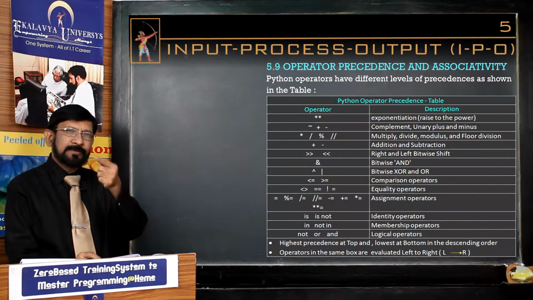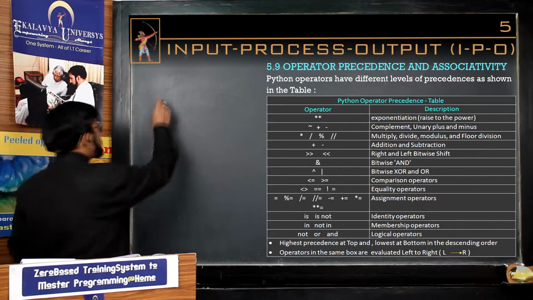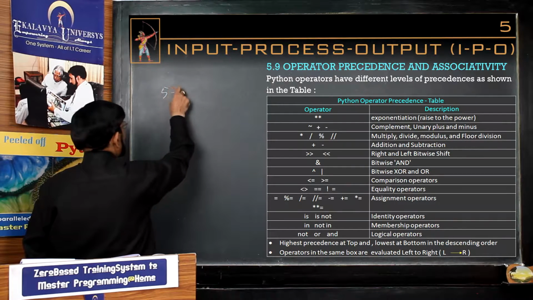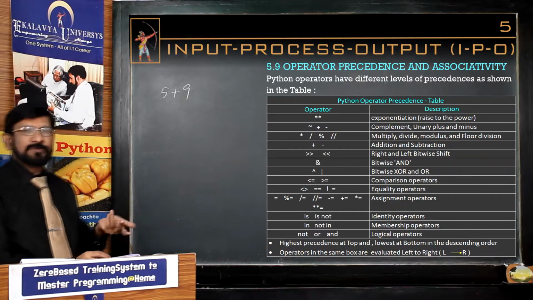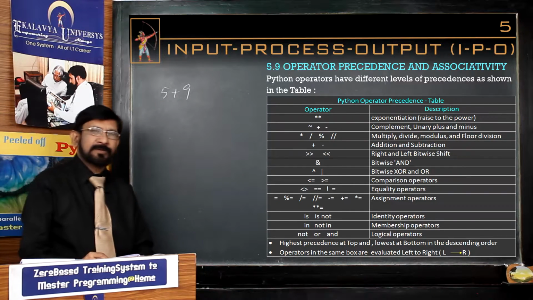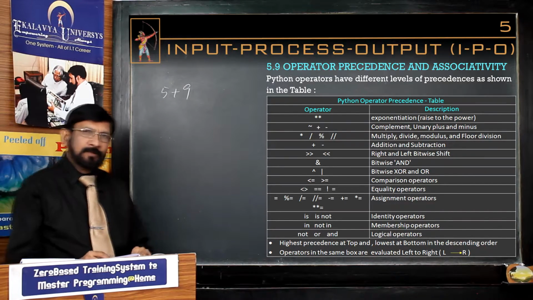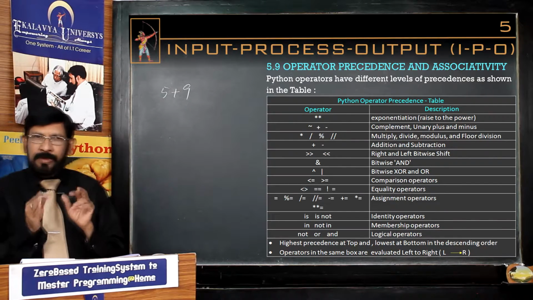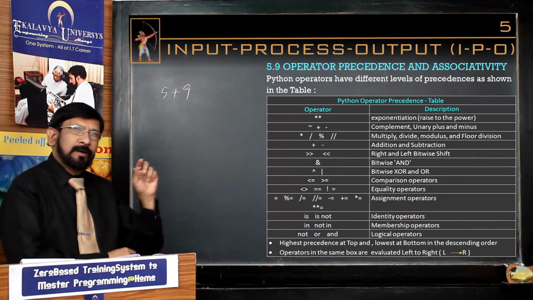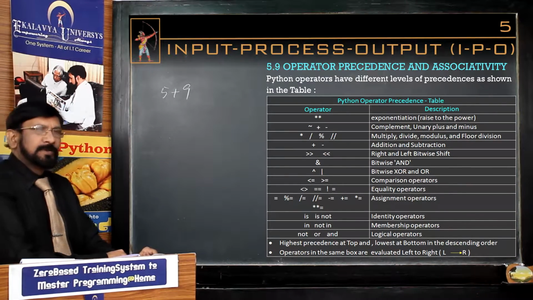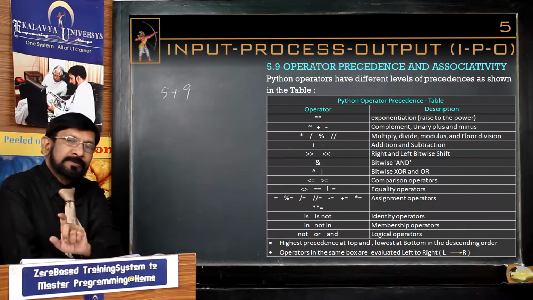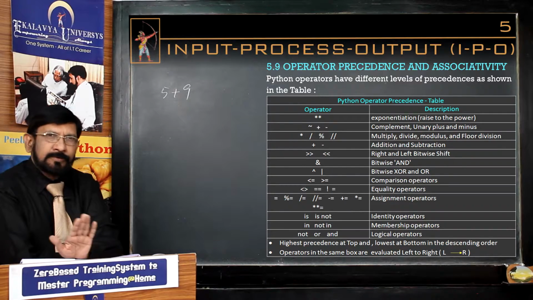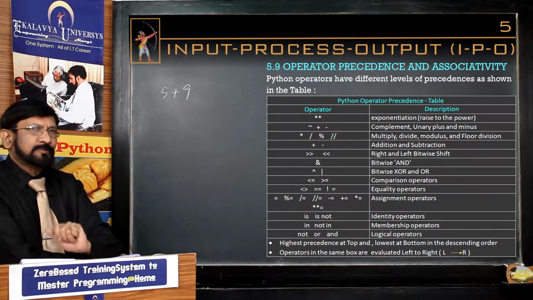If you write an expression with a single operator like 5 plus 4 or 5 plus 9, there is no confusion at all. 5 plus 9, 14 is the result. When you write an expression using multiple operators and multiple operands, then you must know the rules of precedence and associativity.